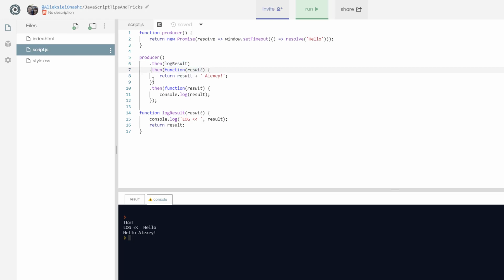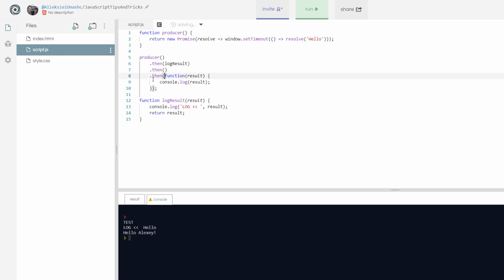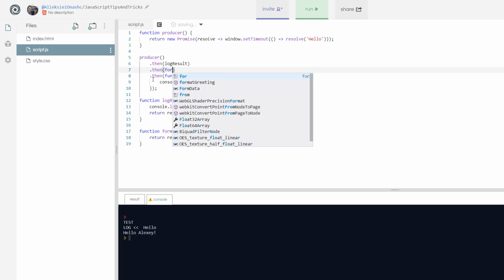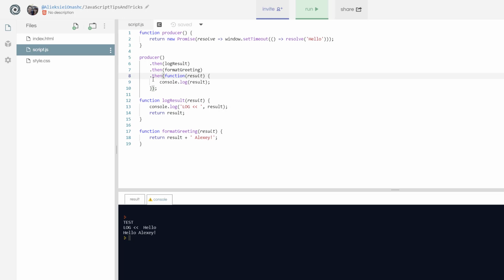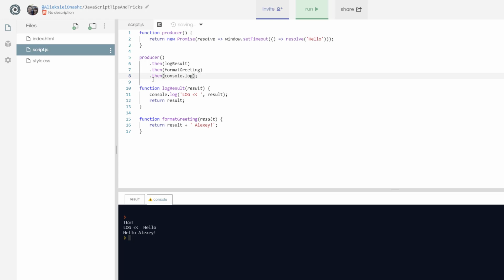So the next function is adding a string to the result. So let's extract it also and give it a name. We'll call it format greeting, and we can pass it here. And the last function outputs the result to console. We could extract it and give it a name, or we can just pass the console log as the argument to the then function. Now let's check if this code works.